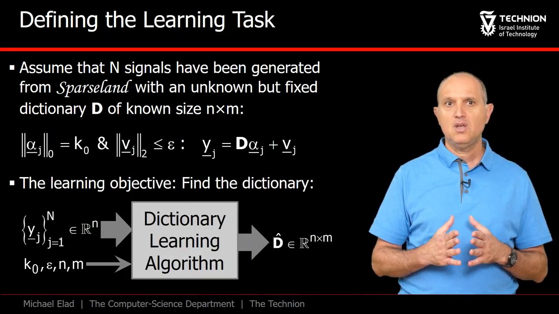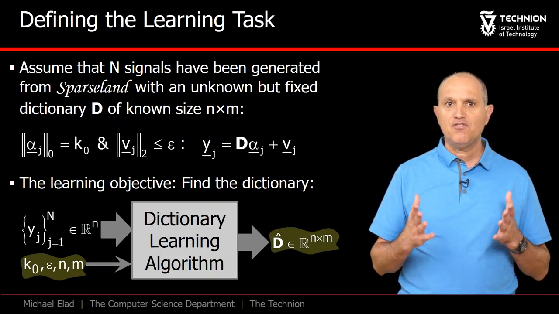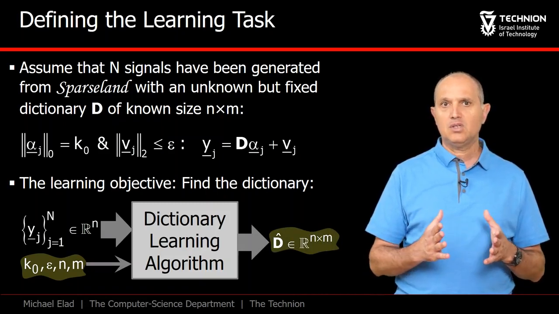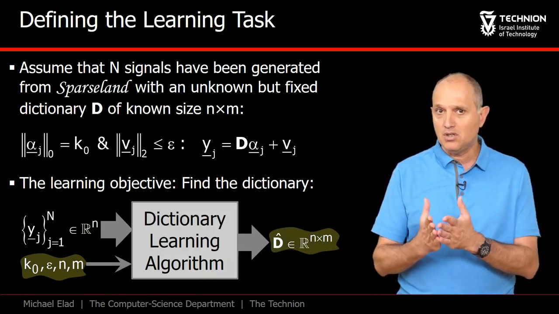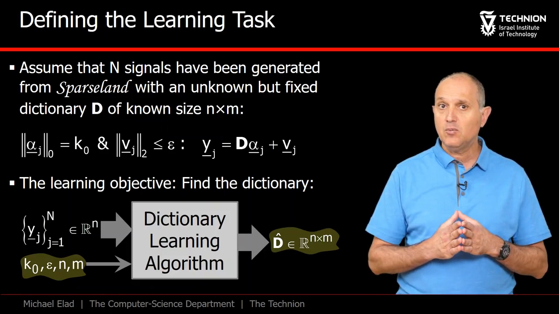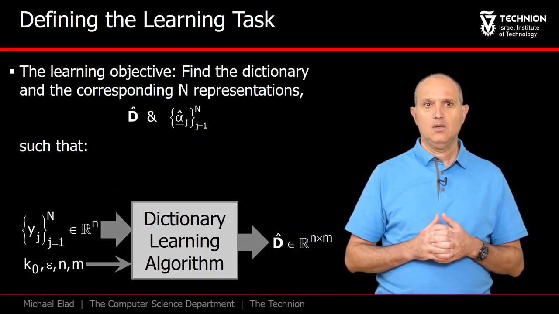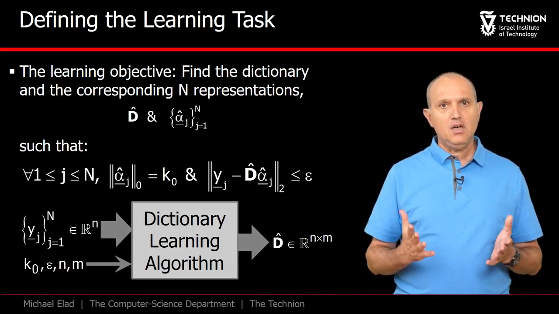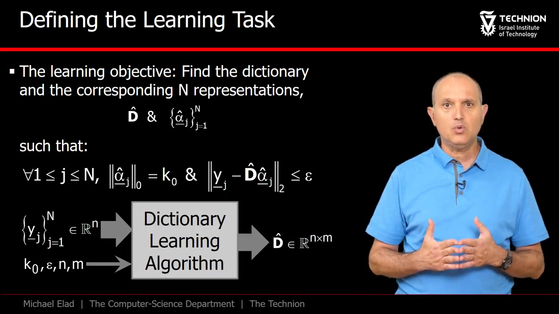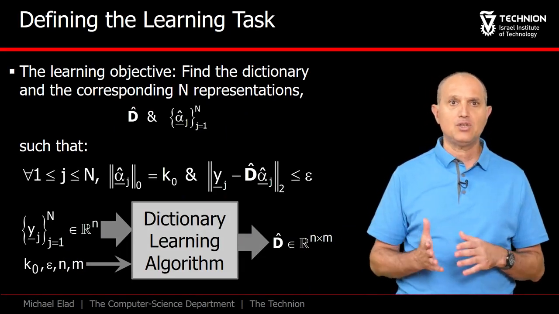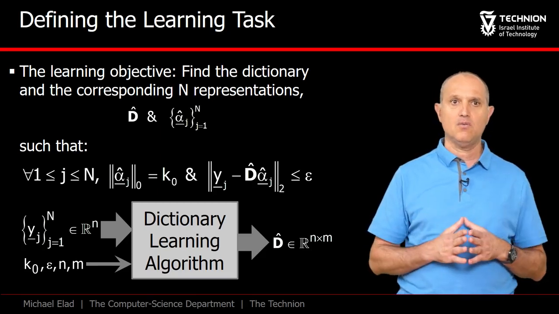The learning process will use these signals and several parameters that we assume as known and seek the best fitted dictionary. These parameters we may use are K0, the number of non-zeros in the representations, epsilon, the representation error, and m, the number of atoms we assume D has. In fact, when learning D, we will also seek the signal's representations, alpha j. Thus, our goal would be to get both D and the representations to match the model assumptions we have just posed, K0 sparsity and epsilon representation error.